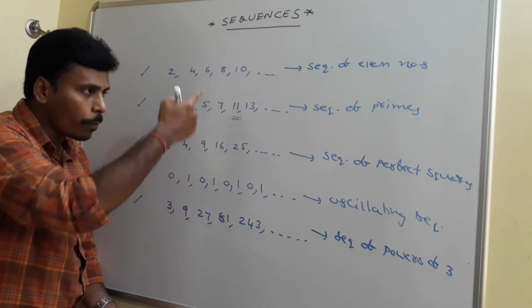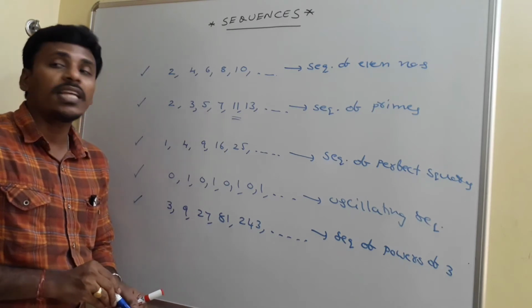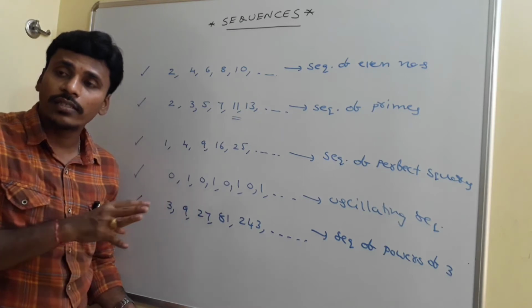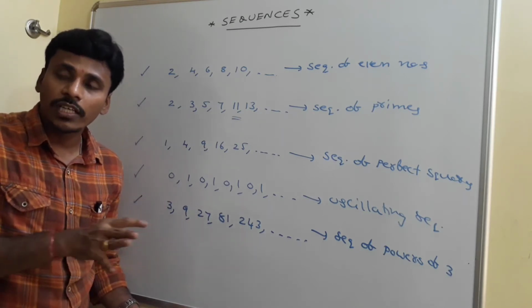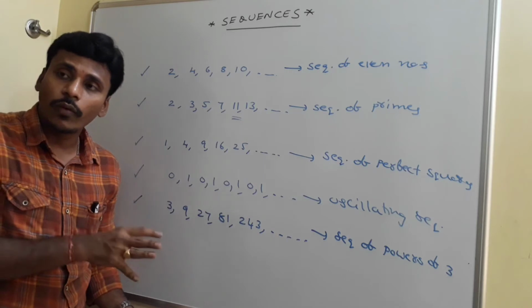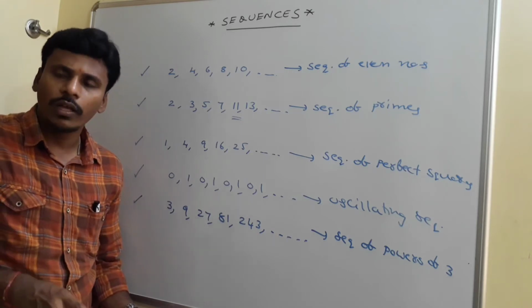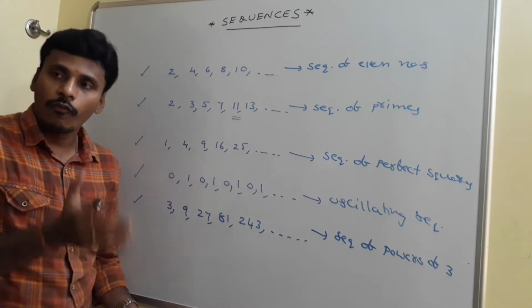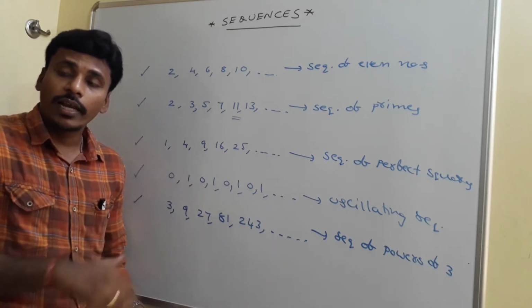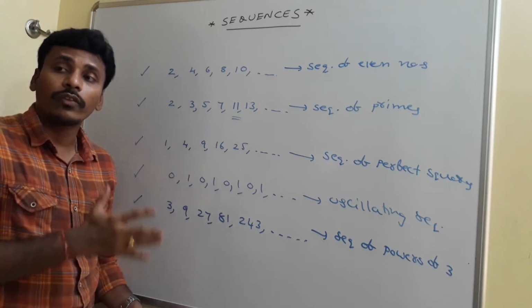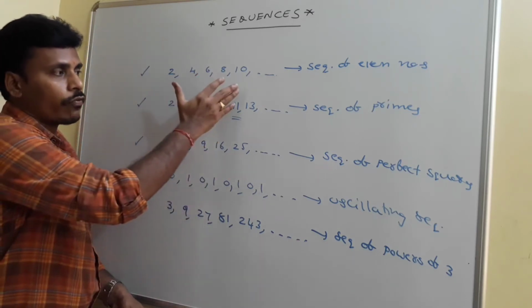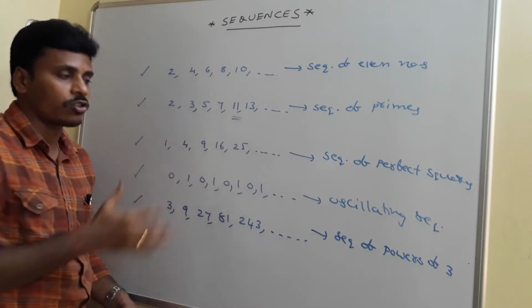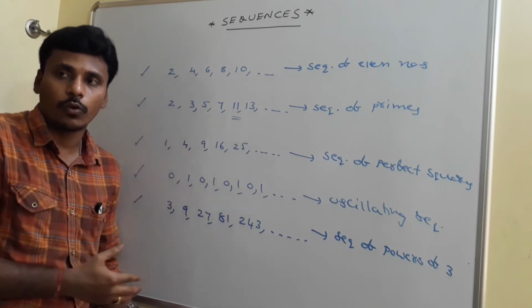So, in this manner, if you think, there are many sequences. Sequences of the multiples of 3. Sequences of the odd numbers. Right? Sequences of the factors of 12. Sequences of the products of two consecutive numbers. Oscillating sequence. Finite sequence. Infinite sequence. Natural numbers itself is a sequence. Like sequence of even numbers, sequence of prime numbers, sequence of perfect squares, oscillating sequence, sequence of powers of 3. Like that, there are many sequences.